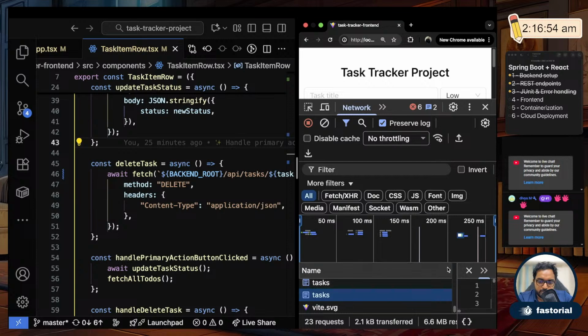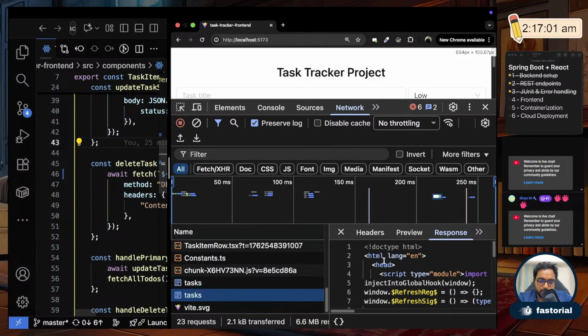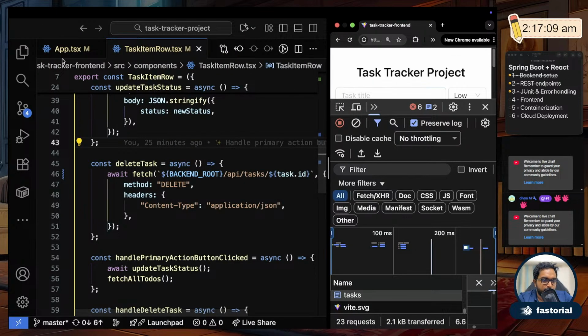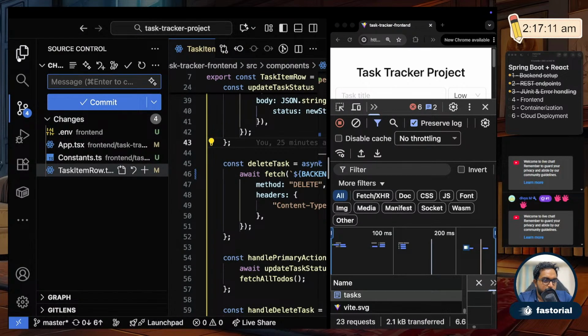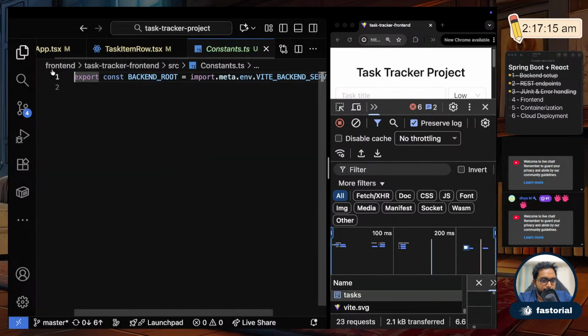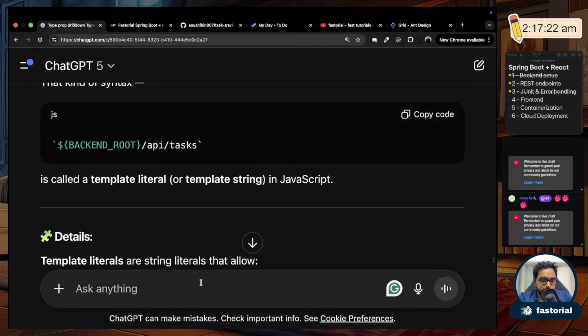Okay, so tasks, when I try, let me expand this page. Yeah, it went into localhost 5173. So it became undefined. So backend URL didn't get a value. That is the problem. Okay, so why that is, I expected that to happen. If I go to constants, okay, this syntax doesn't work in JS files. Okay, so let me do that.